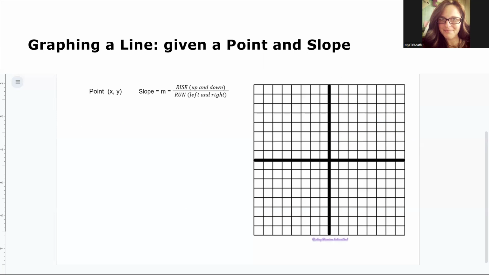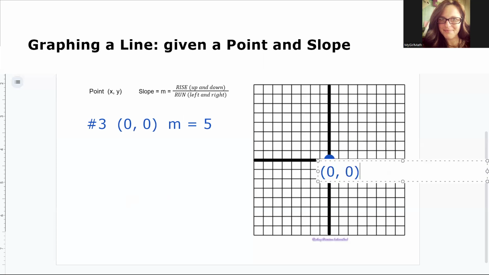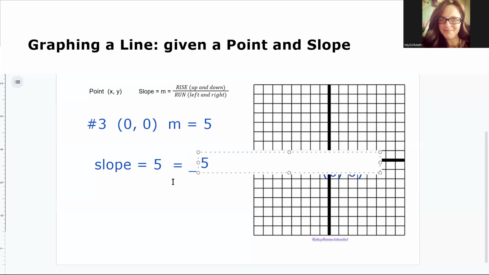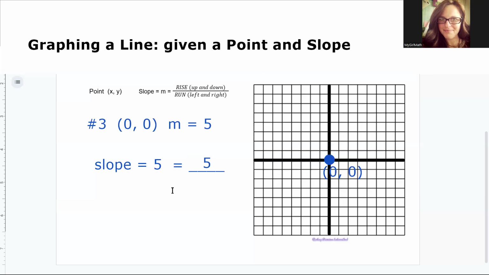Let's take a look at graphing the line given the point (0, 0) and the slope m of 5. We'll start with graphing our point (0, 0). And then let's take a look at our slope. Our slope is a whole number, 5. How do you make a whole number into a fraction so that we have rise over run? We can make 5 into a fraction by putting 5 over 1. Now we know we need to go up 5 and to the right 1.